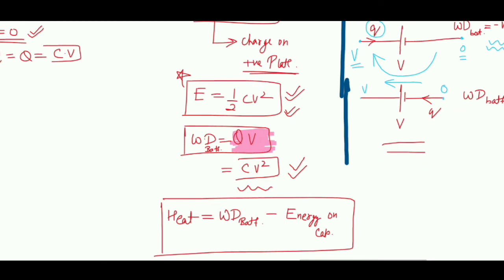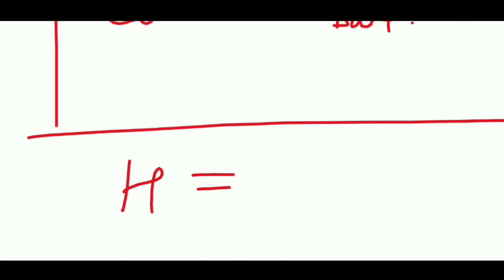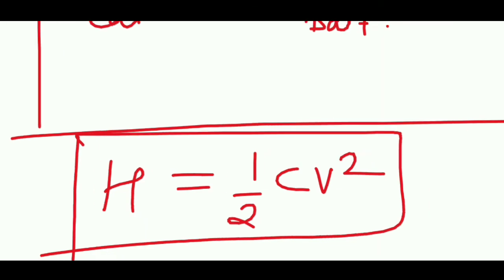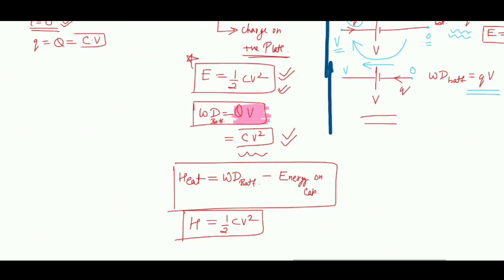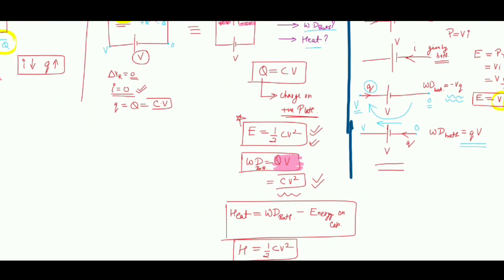If you use this formula, the work done by the battery is CV square, and the energy finally stored in the capacitor is half CV square. So half CV square is gone as heat. Heat is CV square minus half CV square, so that is half CV square, or Q square by 2C, whichever form the question is asked in.